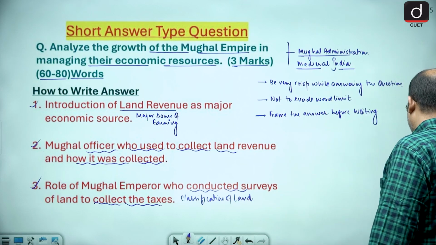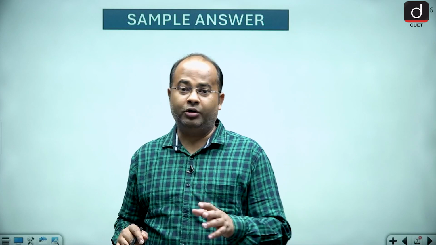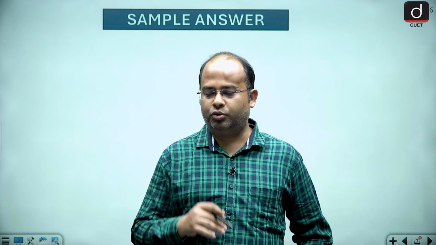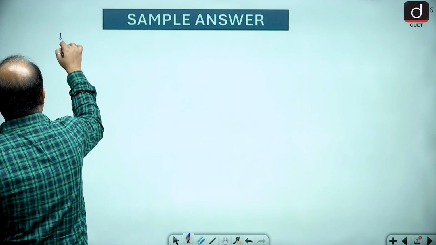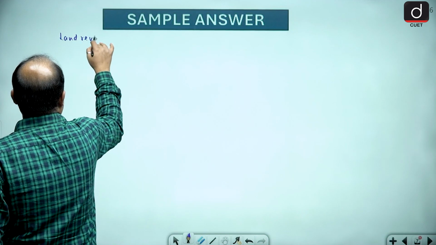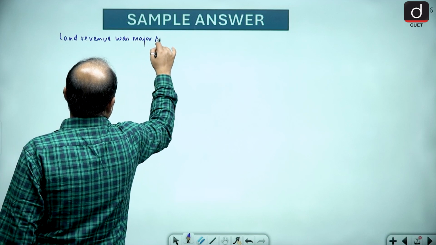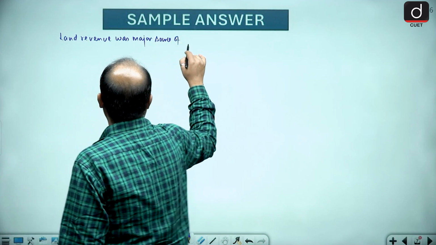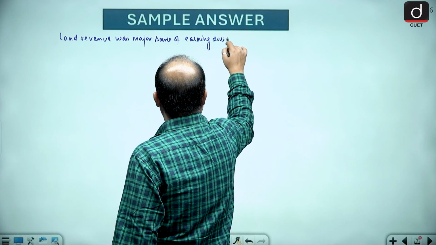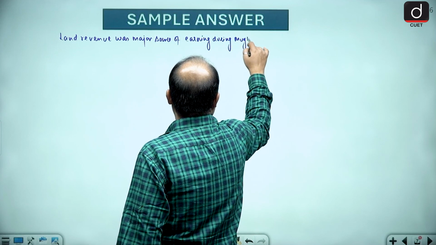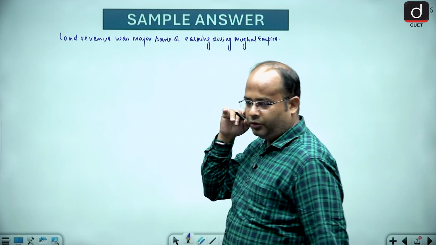Now see how we can write this answer. So let me give you a sample. So as I have told you, the land revenue was the major source of revenue under Mughal Empire. The land revenue was a major source of earning during Mughal Empire.